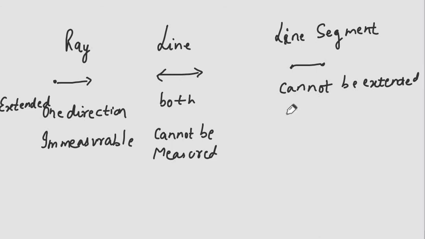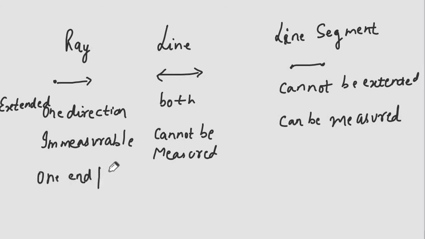But a line segment cannot be extended, hence it can be measured, and it is measured by a scale. A ray has one endpoint. A line has no endpoint. And a line segment has two endpoints.